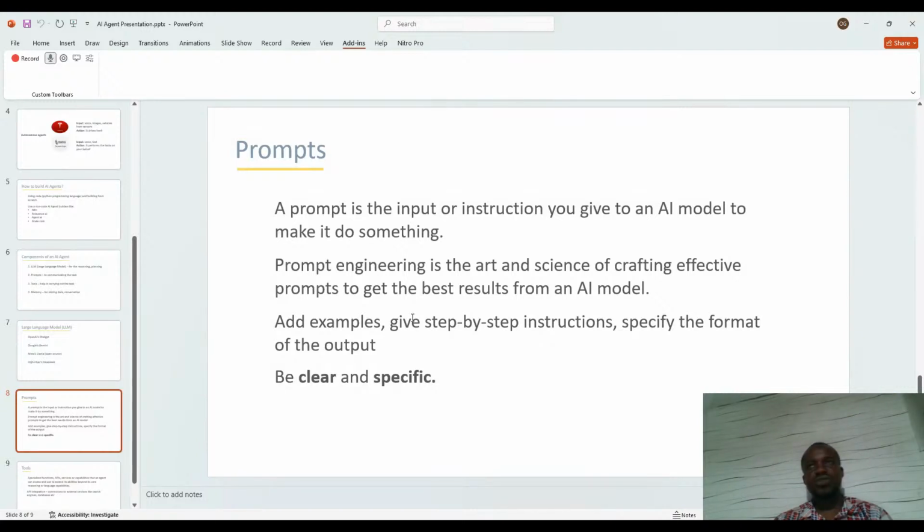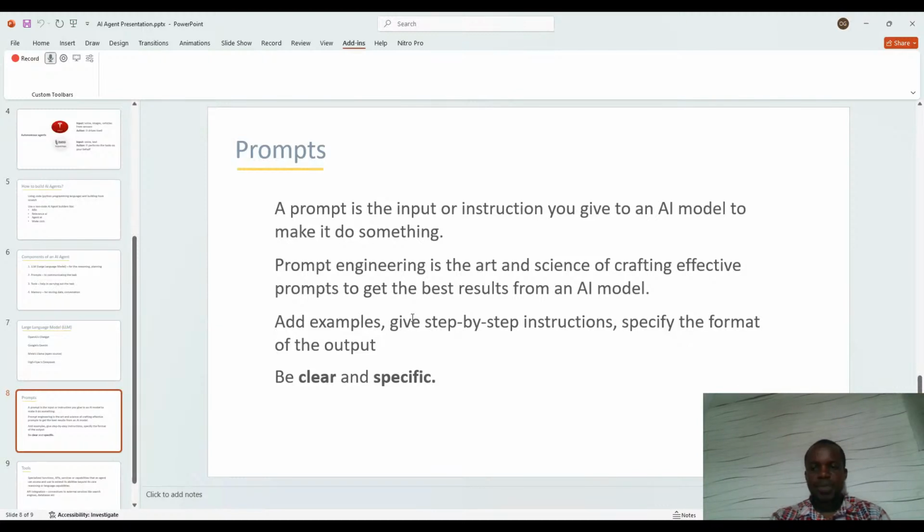The best way to do those kinds of instruction is to give step by step instructions. Tell it that after you do this, then you go ahead and do this. After you do this one, then you move over to the next one. And after you give it step by step instructions, you can go further to give it an example so that it can understand the context. You can say, example, this is this and this, and this is how I want it to be done.